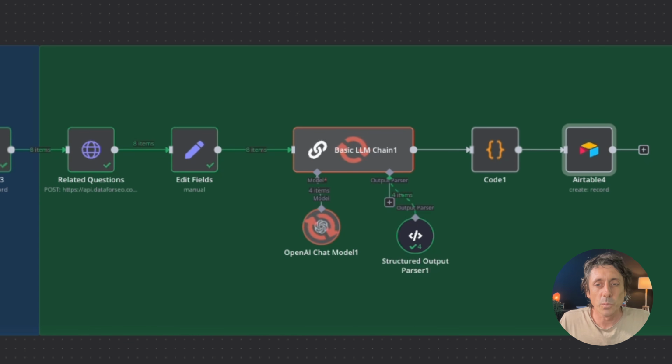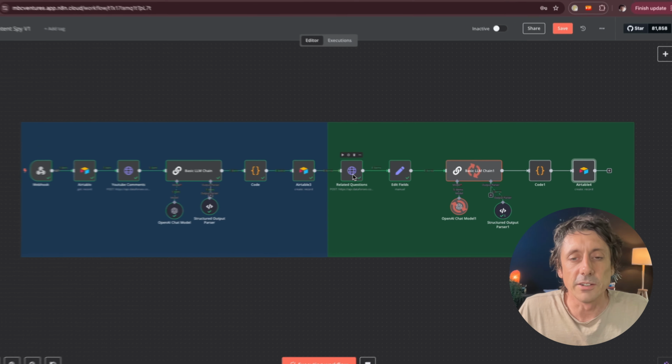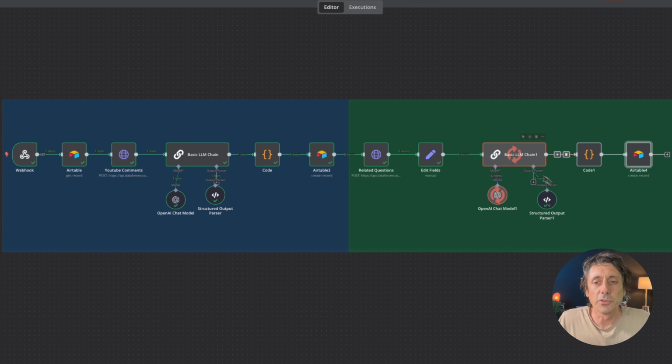So the end result was we're going to have a list of ideas in our Airtable in a matter of like a minute or maybe a little bit over a minute. The AI is just finishing off iterating through all the results that it got through this HTTP request. And then once it's finished, it's going to update Airtable, and then we can head over to Airtable and see the ideas for the niche content.